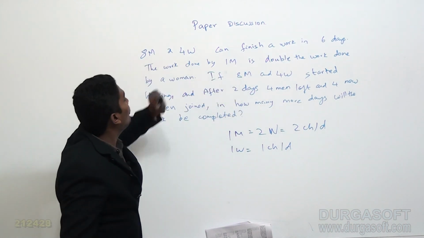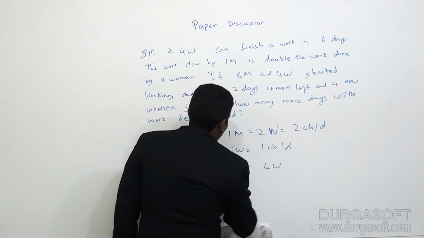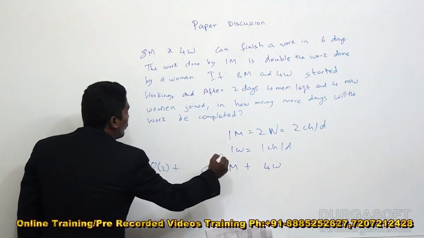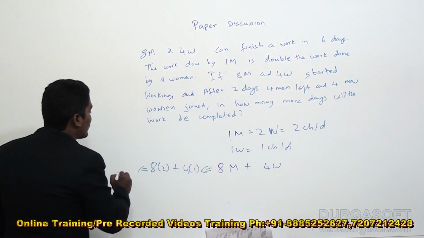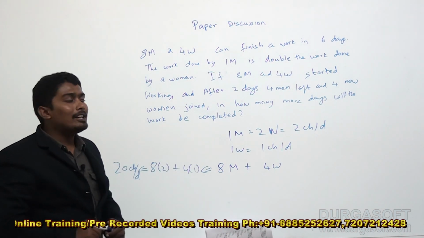Now 8 men and 4 women are working. So 8 men will eat 8 into 2 and 4 women will eat 4 into 1. Totally, 8 2s are 16, 16 plus 4, 20 chocolates per day. So 8 men and 4 women will eat 20 chocolates per day.